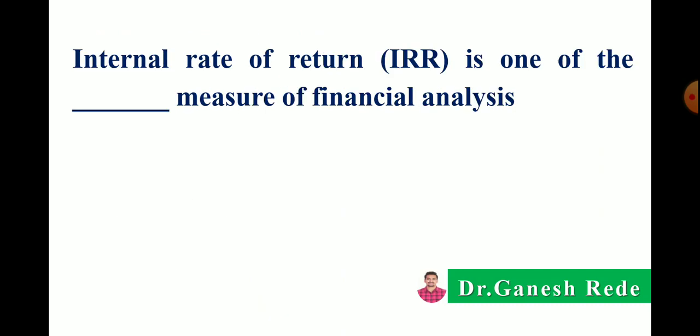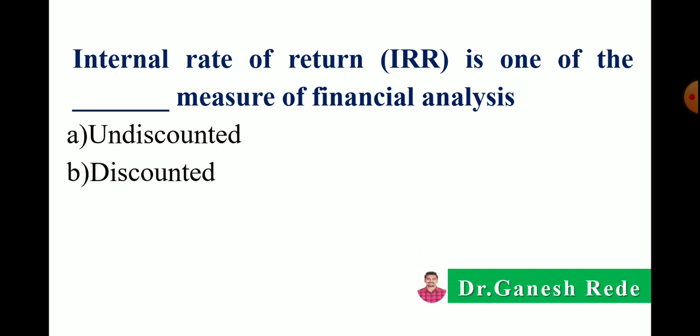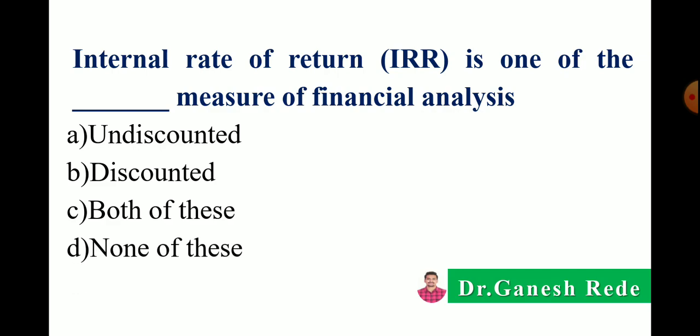Then next, internal rate of return IRR is one of the dash dash measures of financial analysis. So option A undiscounted, B discounted, C both of these, or D none of these. So the correct answer is internal rate of return is one of the discounted measures of financial analysis. There are also some other discounted measures like benefit cost ratio and NPV. These are the discounted measures of financial analysis.